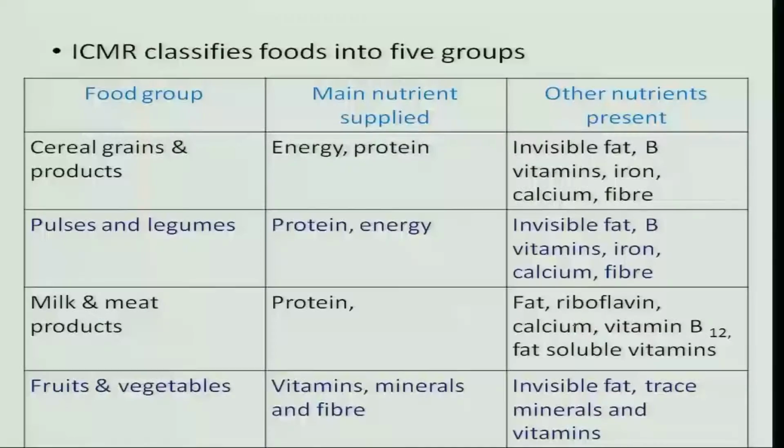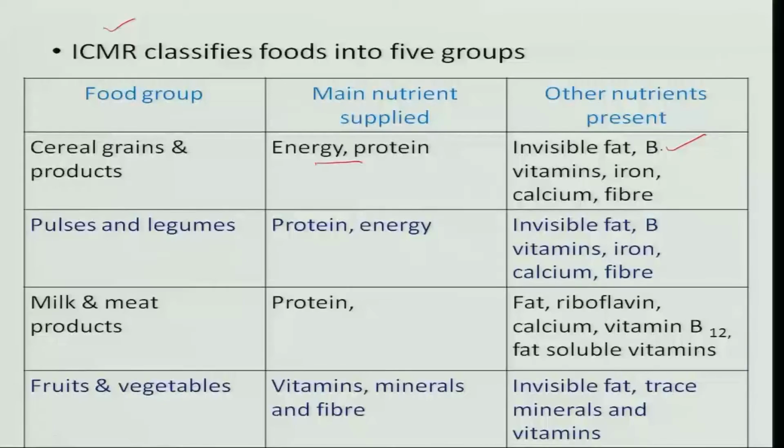Now, there is another food group which is a 5 food group. This is given by the ICMR, and here we have 5 food groups, like the cereals and grains, which supply energy and protein. The other nutrients supplied by these cereals, grains and products are invisible fat. The fat requirement for our body is got from visible fat, which is the actual oil or fat which we add to the food, and every food has some amount of fat which is called invisible fat. They also contain B complex vitamins, iron, calcium and fiber.